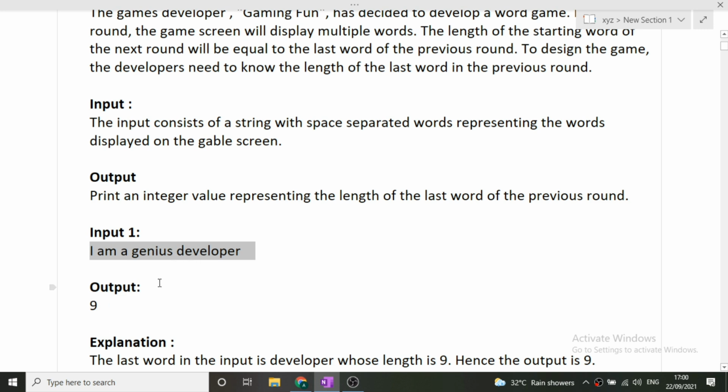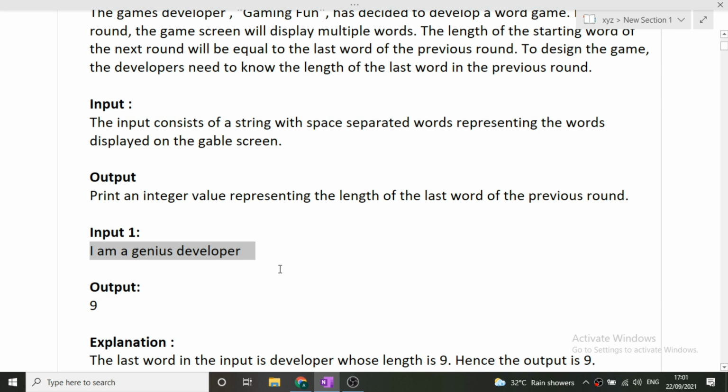contain 9. And now after d we will be getting a space, because we are traversing from right to left. This space means that the last word is over. Now we'll simply break our loop which was traversing from right to left, and we'll simply print the value in the counter, that is 9.